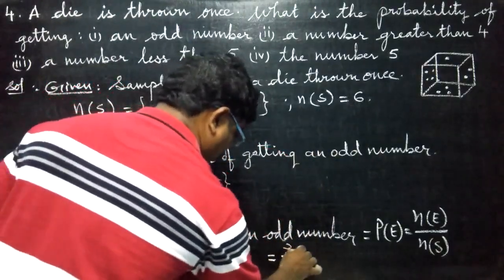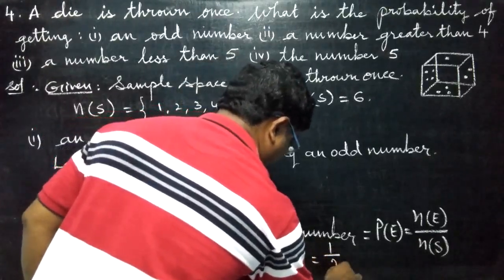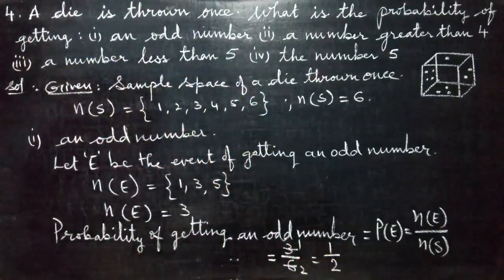Common table is there: 3 goes 1 time, 3 goes 2 times. That is equal to 1 by 2. Write the conclusion. Therefore, the probability of getting an odd number when a die is thrown once is equal to 1 by 2. Write the conclusion.